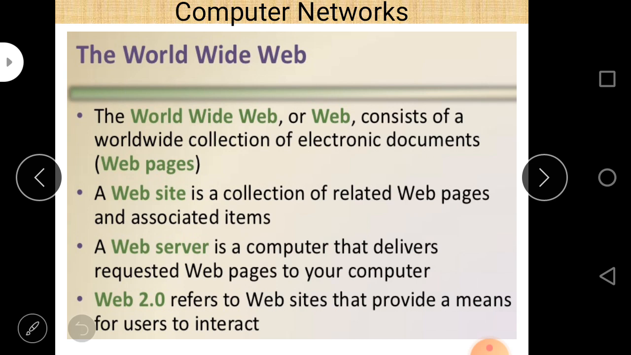Web server may be asked in your examination, so also define web server. A web server is a computer that delivers requested web pages to your computer. Simplest definition. And the World Wide Web, or web, consists of a worldwide collection of electronic documents, also known as web pages.